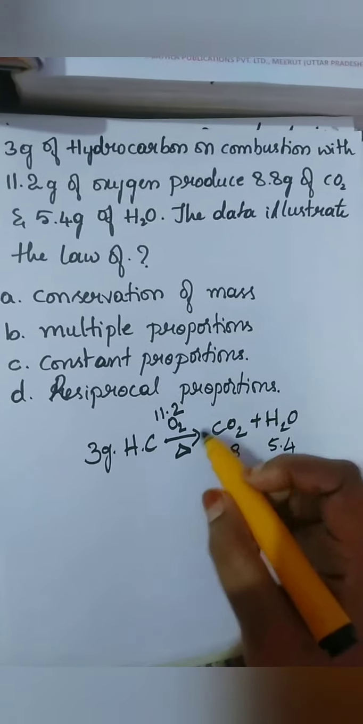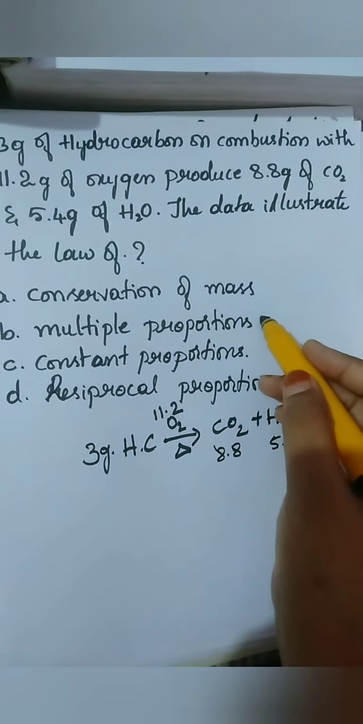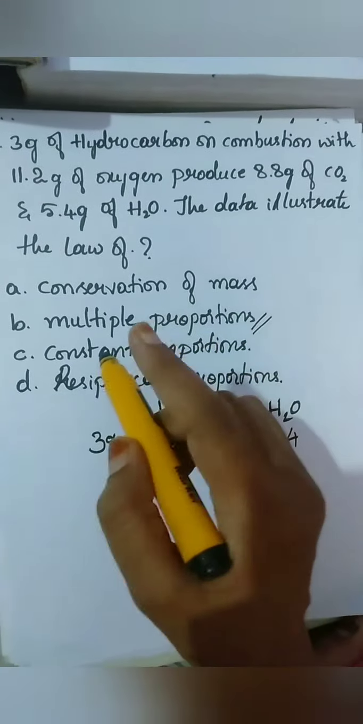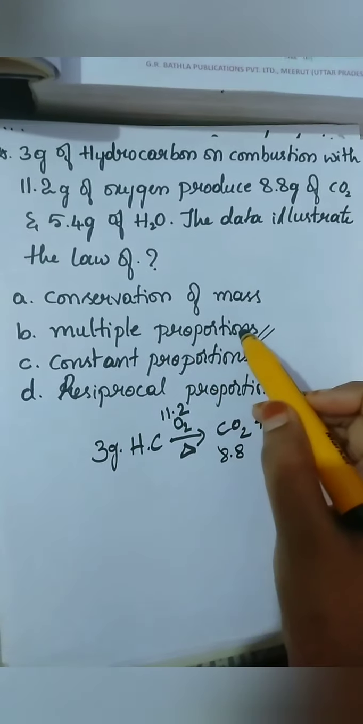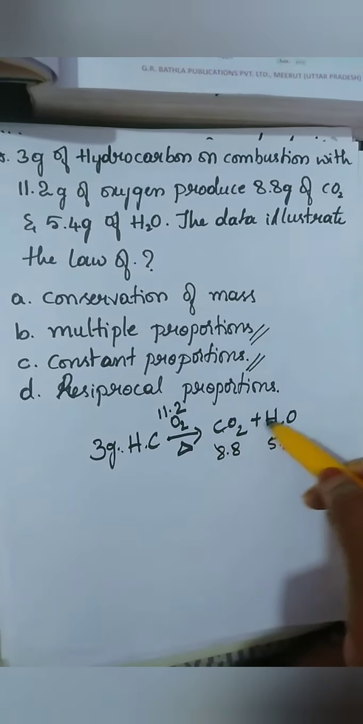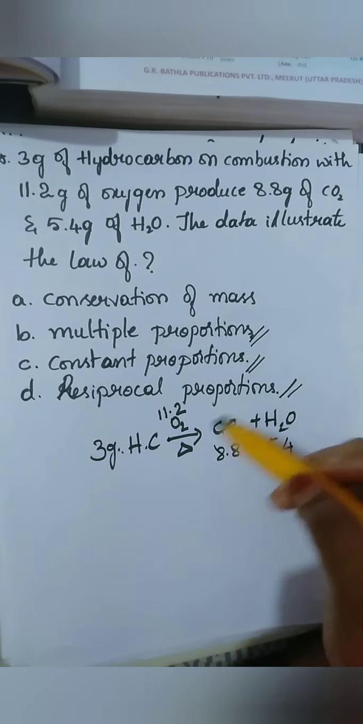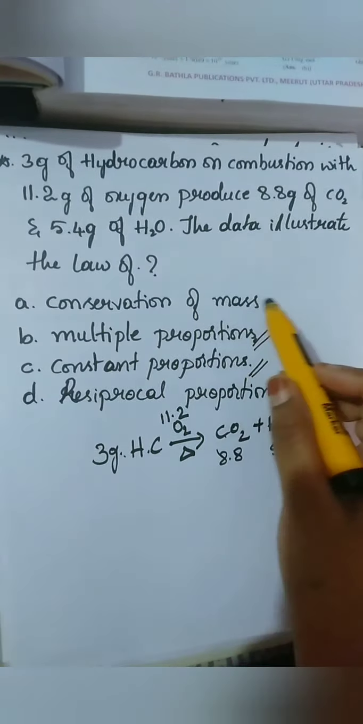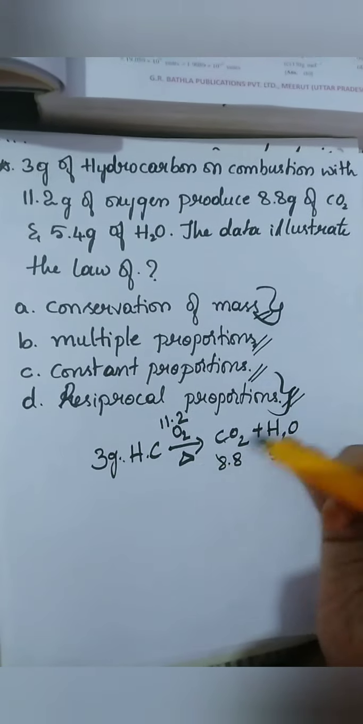So they are asking the data illustrates which law. Is it multiple proportion? Just remember what all the laws I did now. You can go back to the video, rewind and check. Is it multiple proportion? Is it constant proportion? Here there are so many compounds. Reciprocal proportion, you might get confused. Conservation of mass, you might get confused between this and this.